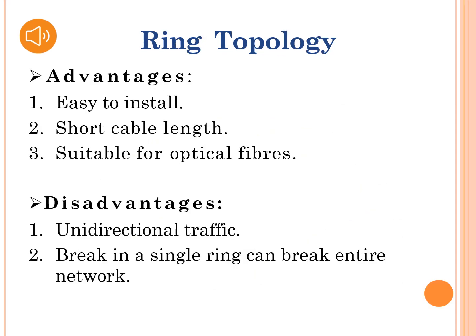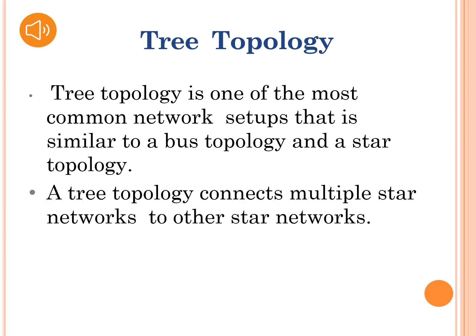Advantages of ring topology. First one is easy to install, and easier to manage than a bus network. Second one is short cable length and suitable for optical fibers. Disadvantages of ring topology. First one is unidirectional traffic. Next, a break in a single ring can break the entire network. That means if a single node of the network fails, then the entire network fails.